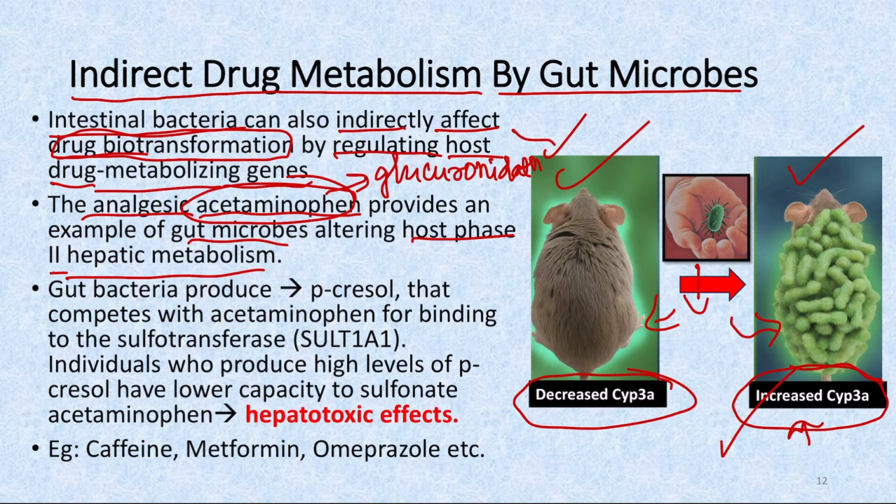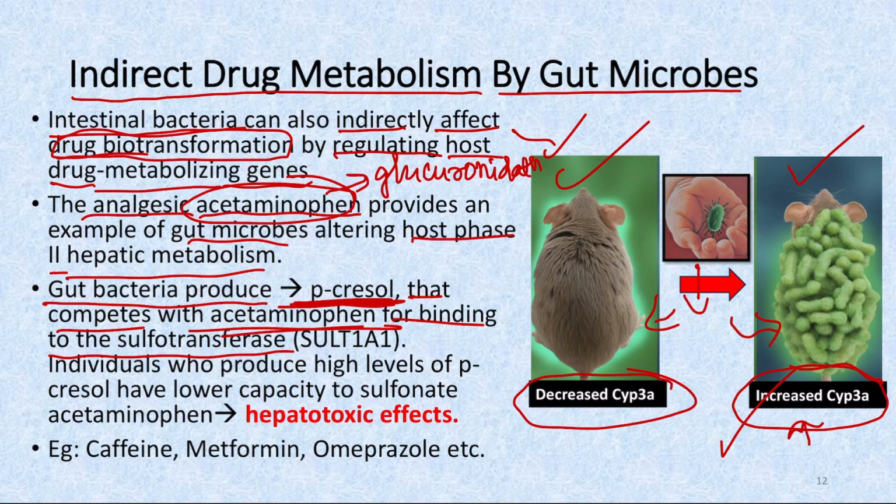So if we use some antibiotics which decrease the number of the microbes which produce this beta glucuronidase enzyme, then it will lead to decreased action of acetaminophen because it will prevent the deconjugation. And also there are some gut bacteria which produce a compound called p-cresol that competes with acetaminophen for binding to sulfotransferase enzyme.